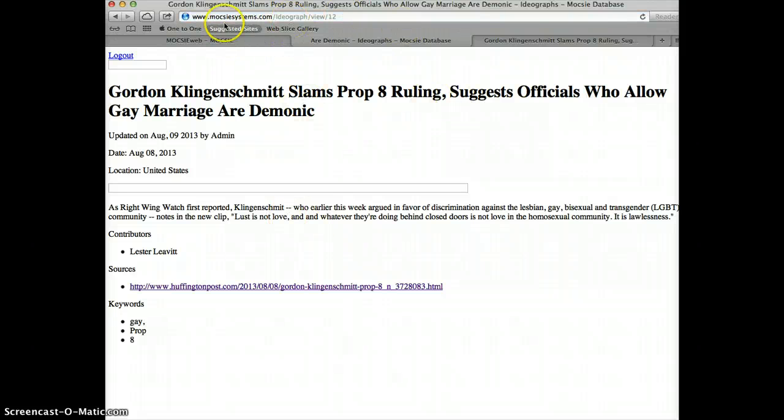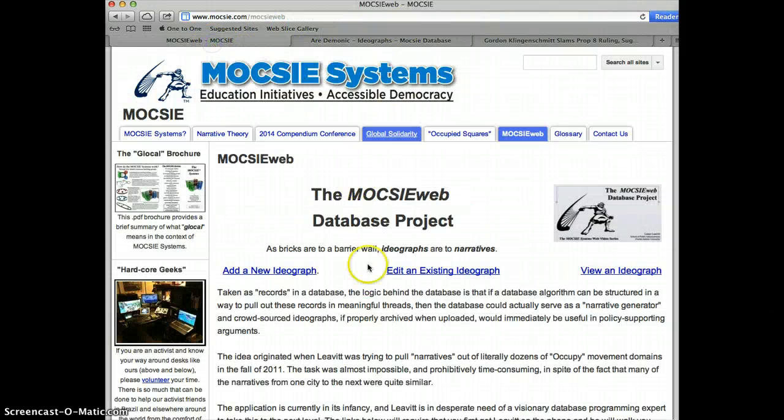Now this is all going to be sorted out automatically as a database, and there's going to be algorithms built into it. But what we need at this point is we just need a lot of ideographs entered. And thank you for your help in doing that.